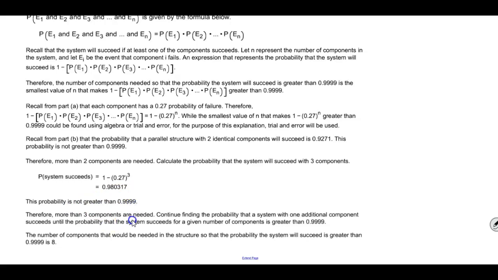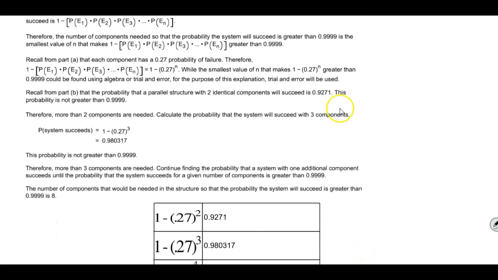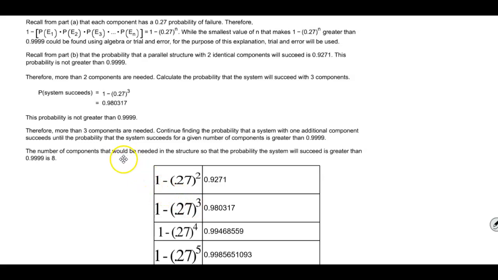Therefore, more than 3 components are needed. So we would have to keep finding the probability that the system with one additional component succeeds until the probability for a given number of components is greater than 0.9999. We'd have to try this as many times as we can to see how far we can get to a number that's greater than 0.9999.